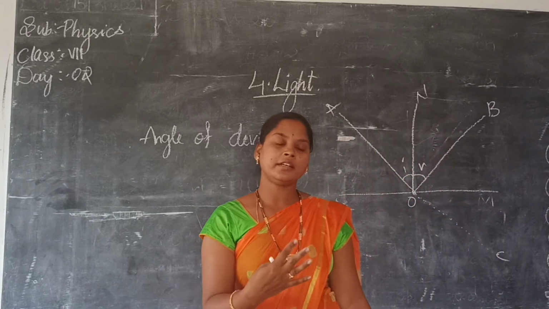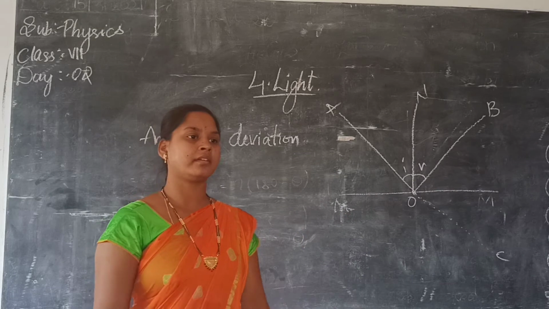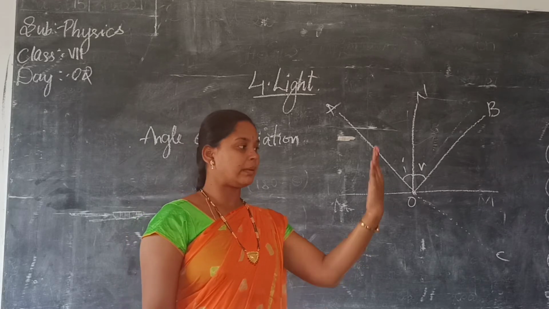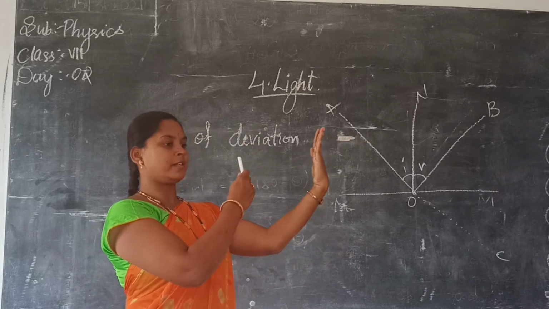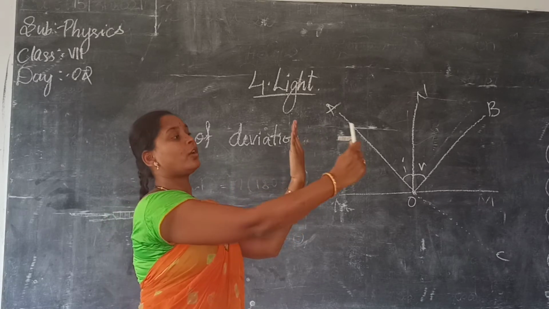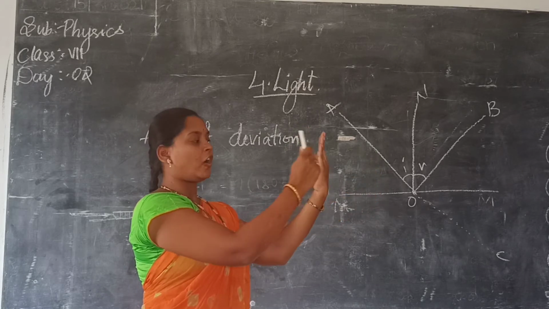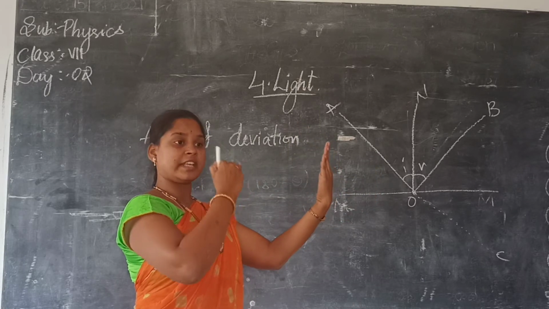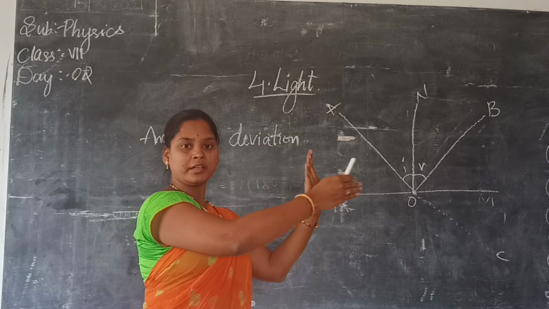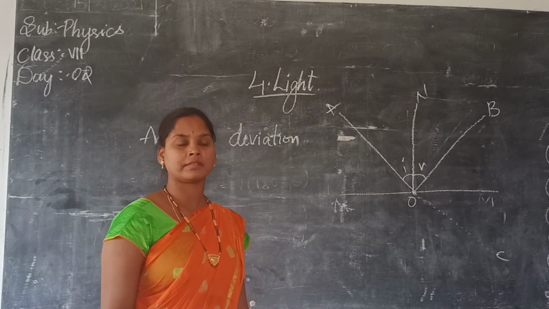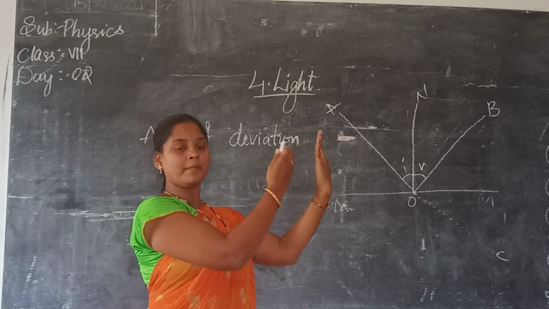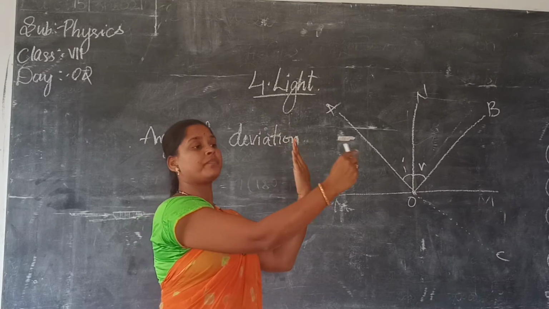When you are looking in the mirror, did you notice that something is coming from the mirror? Reflection. For example, if this is a mirror and I place a chalk piece here at this much distance, if you observe inside the mirror, you will see the image at the same distance. How much distance is there from the mirror to the object? The same distance will be there from the mirror to the image.